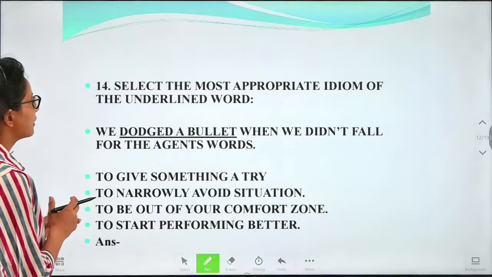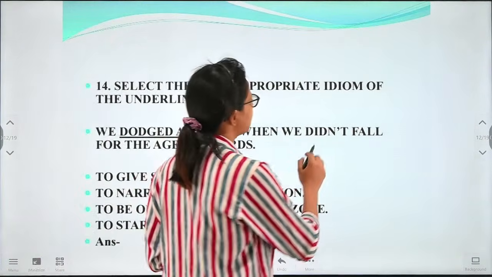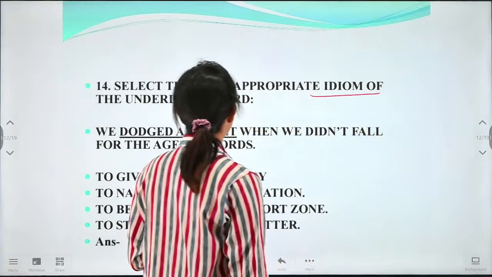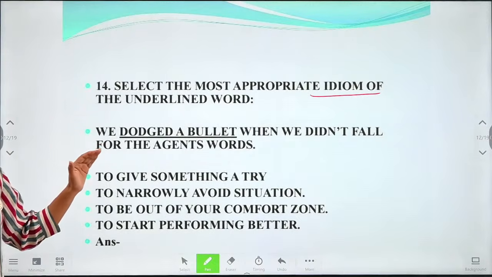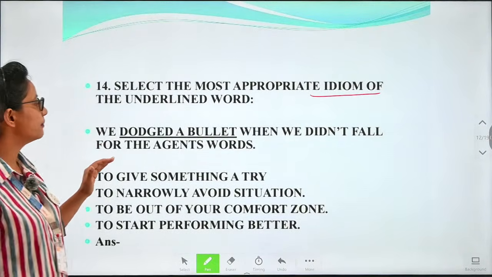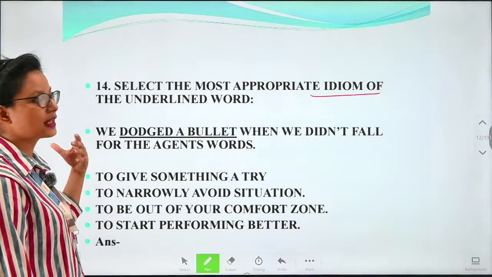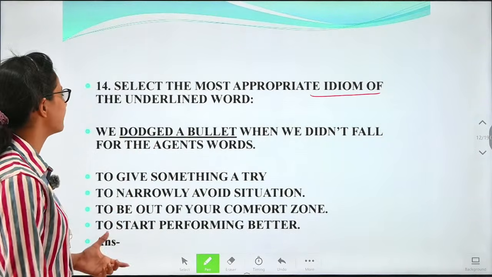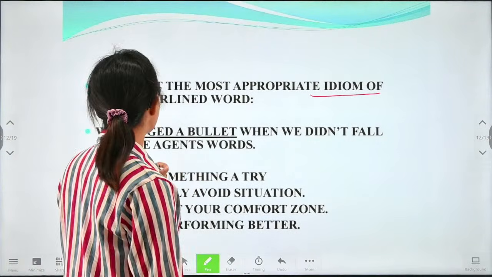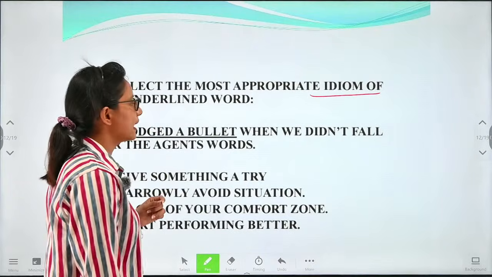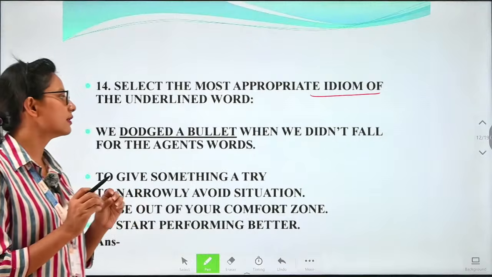Next we have select the most appropriate idiom. So we'll have to choose the idiom and phrases. Okay. We have to choose the meaning for this given idiom. We have the meanings here, but out of these meanings we'll have to find the correct meaning which suits the given idiom. Okay, we dodged a bullet when we didn't fall for the agent's word. Okay, we dodged a bullet. What do we mean by that we dodged a bullet?